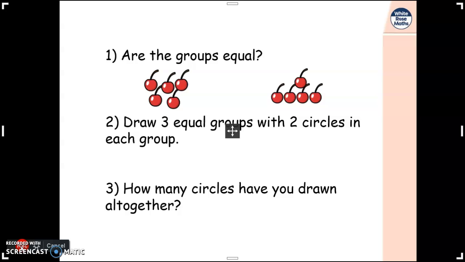So, as a bit of a warm-up, can we look at these three questions here? The first one is getting us to see if we can recognize what an equal group is. What does equal mean? Number two is asking you to draw some equal groups. And number three is looking at what we're actually going to be doing in today's lesson, because it's going to be looking at the total of circles that you have drawn.